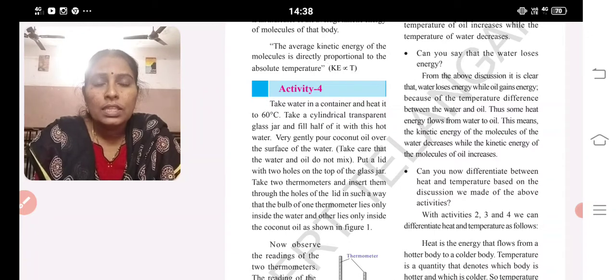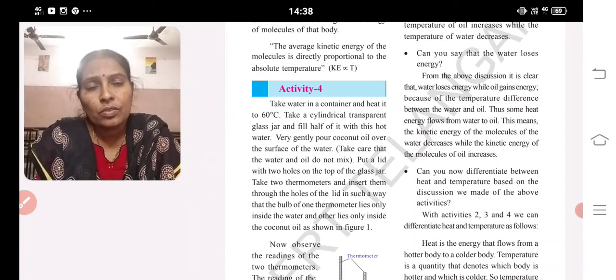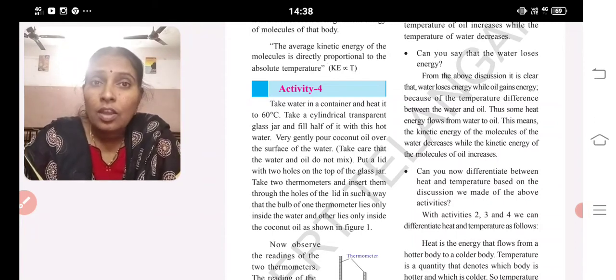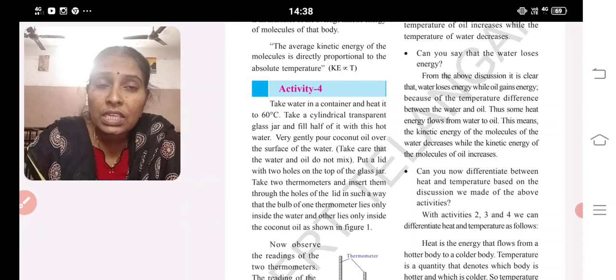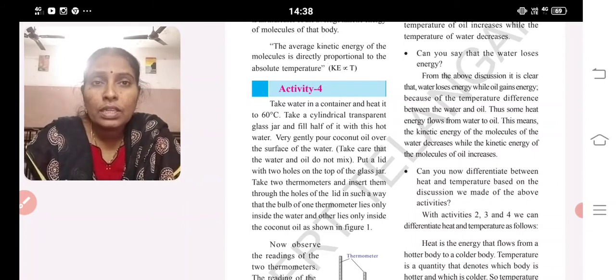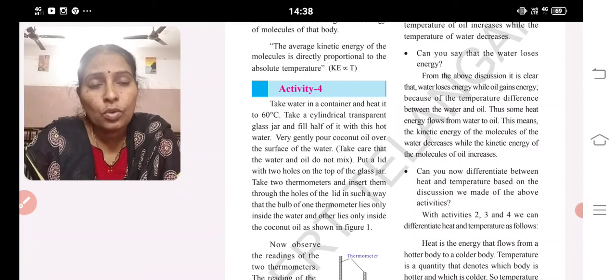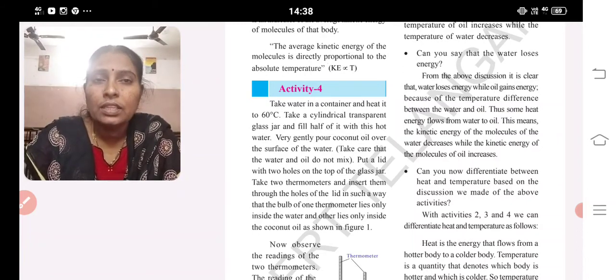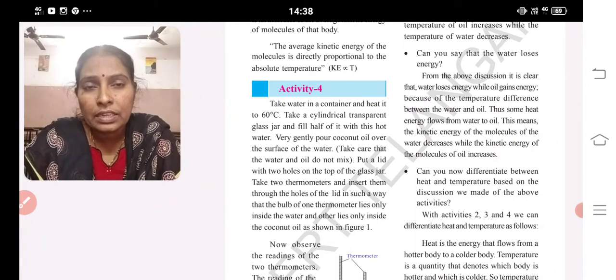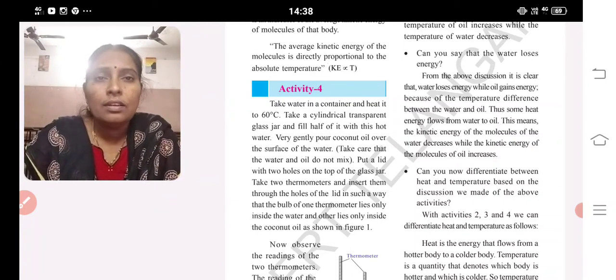Now you observe the thermometer which is in the water, the reading of the mercury decreases, the mercury level falls down, but in the oil the mercury level increases because the temperature of the oil is increasing and the temperature of the water is decreasing. Where is the oil? Oil is on the top surface of the water. So whatever heat is given by the water, it is absorbed by the oil. So water is giving and oil is absorbing. That is the reason why the temperature of the oil increases and the temperature of the water decreases.